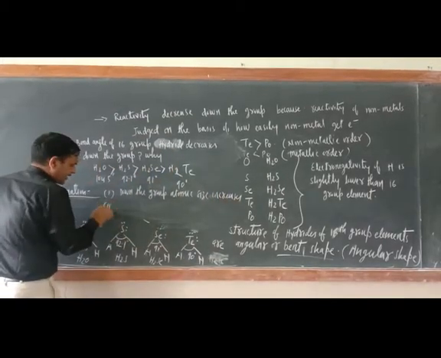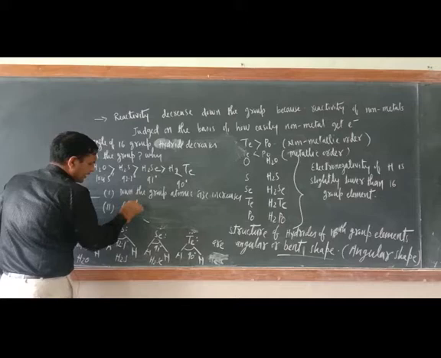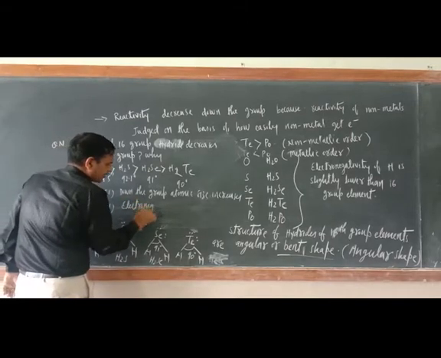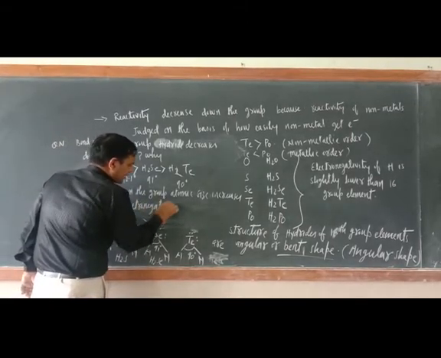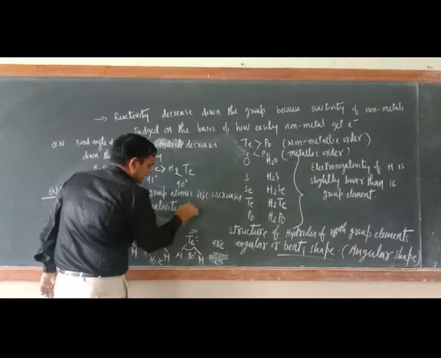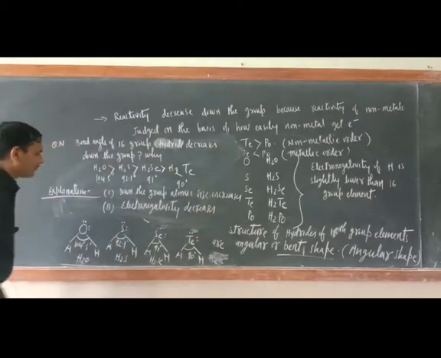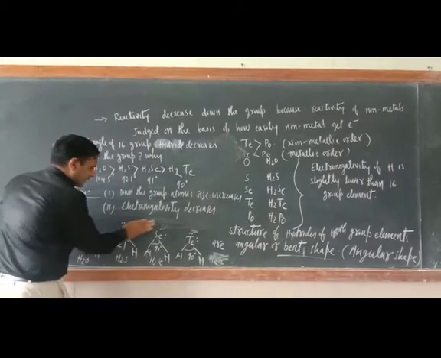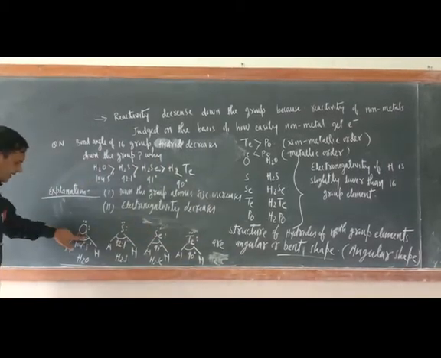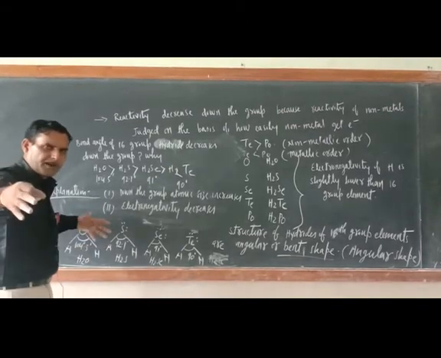And second one, electronegativity decreases. So because of these two factors, see, these are the bond pair electrons or not? Between O and H, bond pair electron is there or not? So they will go away from each other.